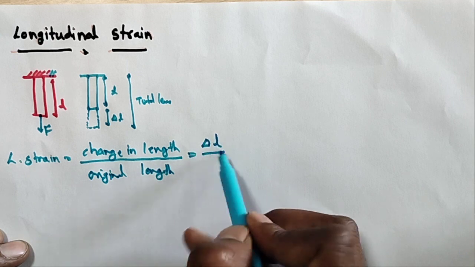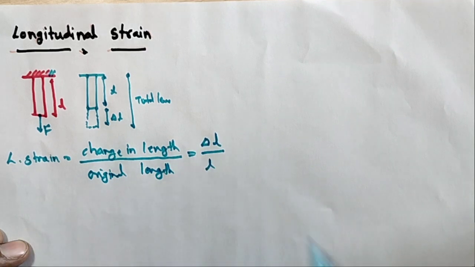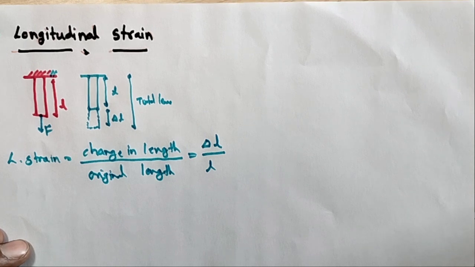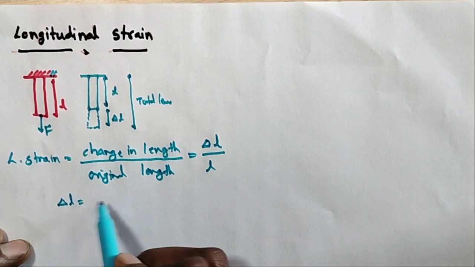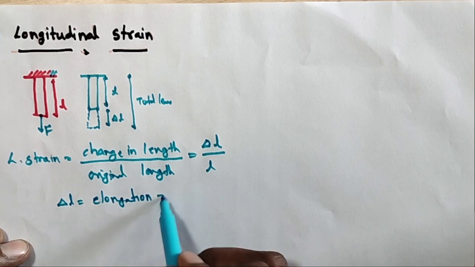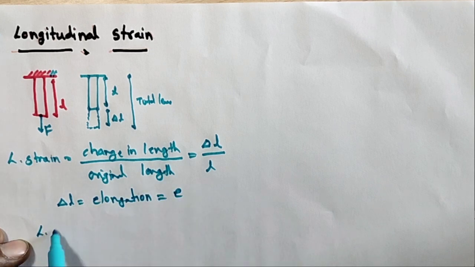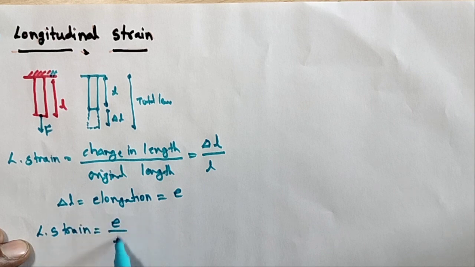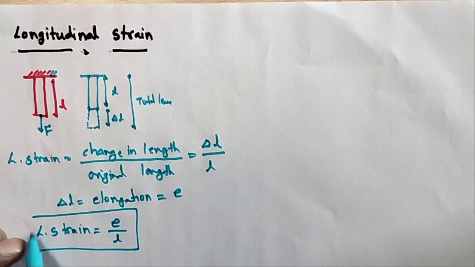Delta L, by the original length L. Delta L by L is called longitudinal strain, where delta L is the elongation, sometimes written as small a. So longitudinal strain means change in length by original length.